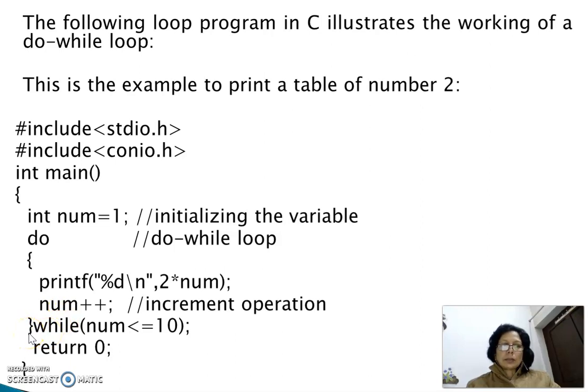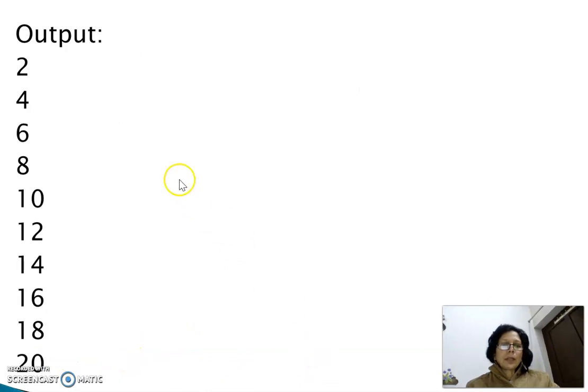After closing the do while loop, here is the while and the condition, num less than or equal to 10, and after that the program will terminate. Here is the output, multiples of 2 up to 10 times.